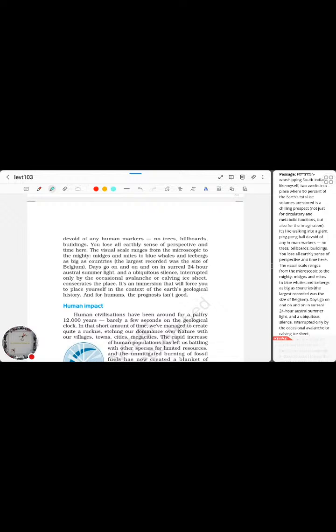These are certain earthly perspectives, and this goes on in a certain timeline, starting a day from morning 6 going till night 10. This will be the timeline for an earthly person who's not living in Antarctica. A person who's going to Antarctica will lose all these senses, literally everything. The visual scale ranges from the microscopic to the mighty, midges and mites to the blue whales and icebergs as big as countries. The largest recorded was the size of Belgium.